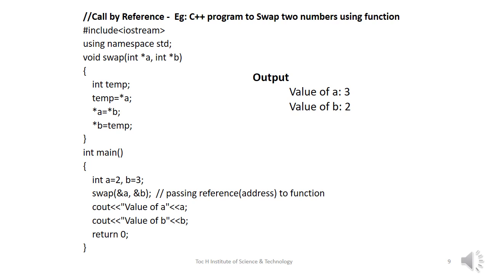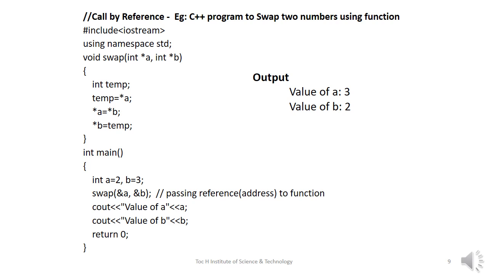So after calling the swap function in the main program, the value of a is changed to 3 and the value of b is changed to 2. It will also reflect in the corresponding memory locations of variables a and b in the main function.